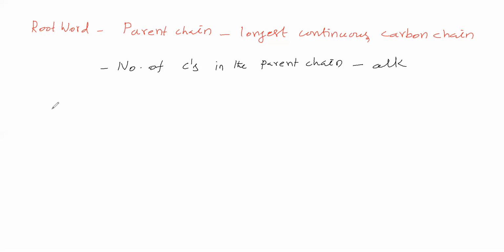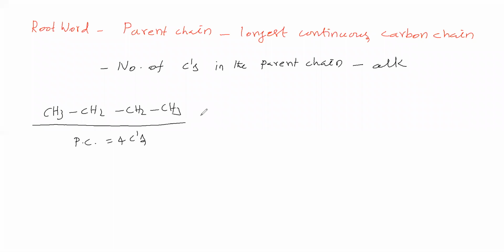Okay, so now we will see this molecule. For this molecule, the parent chain contains how many carbons? This is the parent chain. The parent chain contains 4 carbons. With 4 carbons, the root word is but. Root word in the sense alk. So this parent chain contains 4 carbons. Therefore, the root word is but.